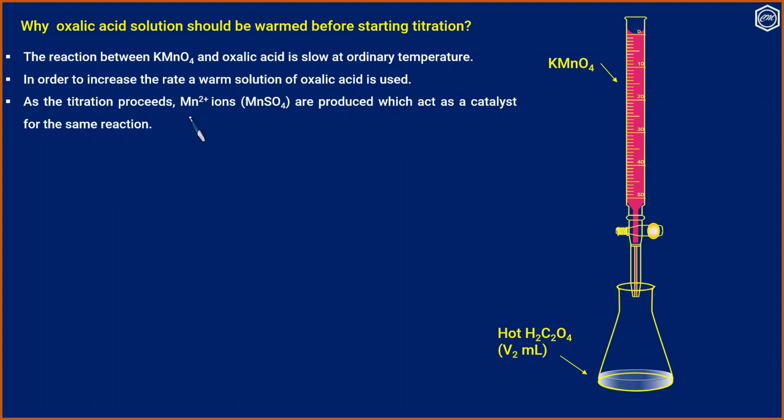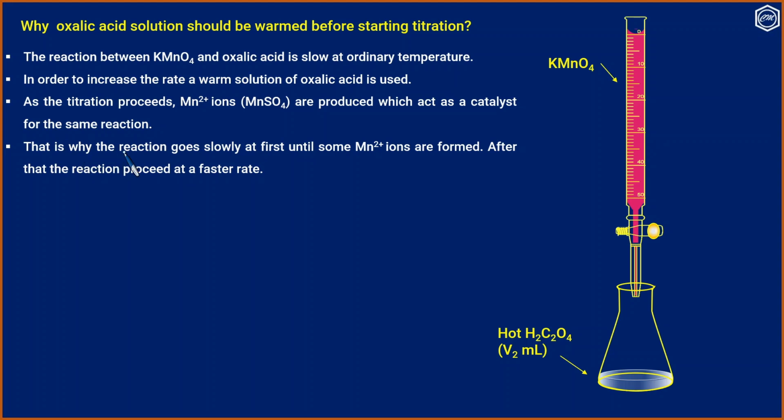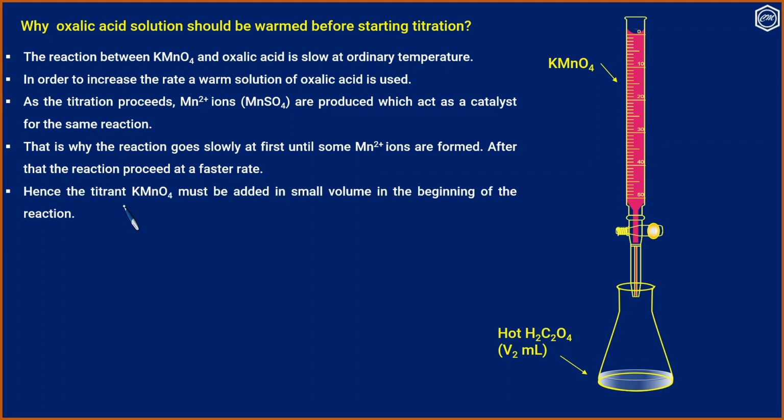As the titration proceeds, Mn2 plus ions, that is manganese sulfate, are produced, which act as a catalyst for the same reaction. That is why the reaction goes slowly at first until some Mn2 plus ions are formed. After that, the reaction proceeds at a faster rate. Hence, the titrant KMnO4 must be added in small volumes in the beginning of the reaction. Potassium permanganate acts as a self-indicator.